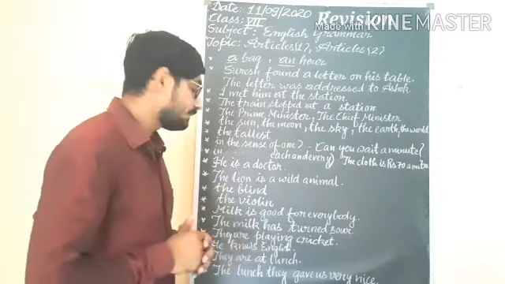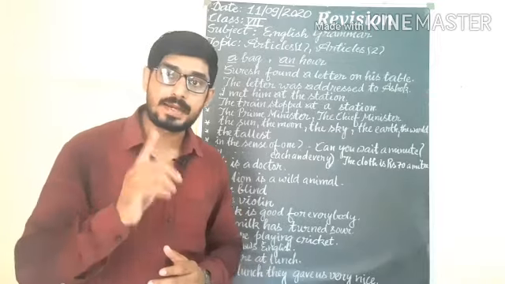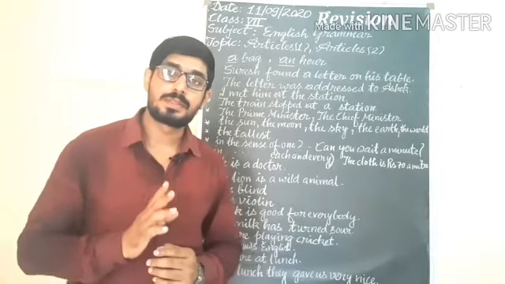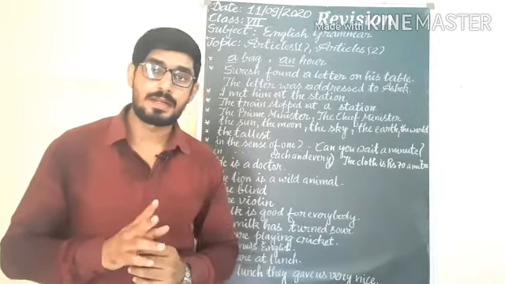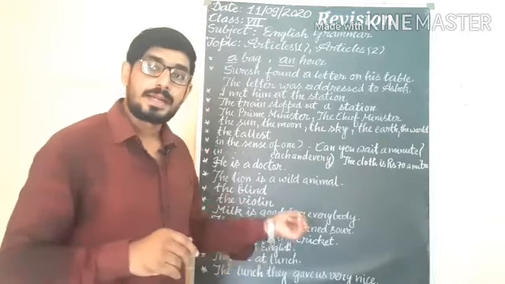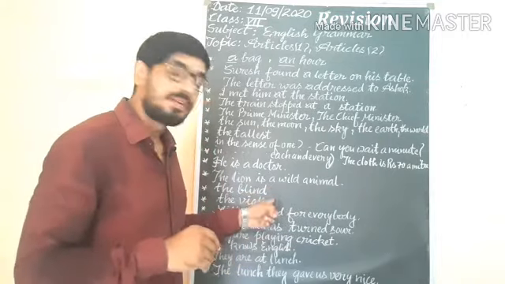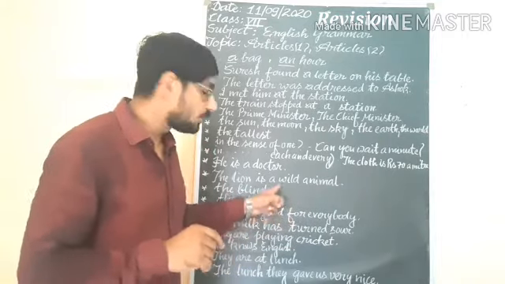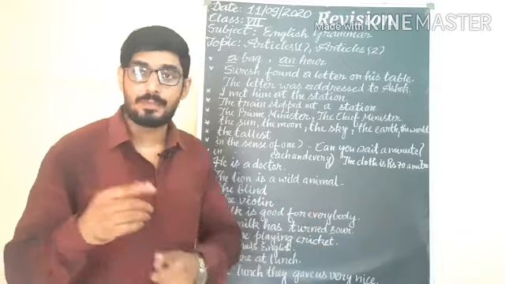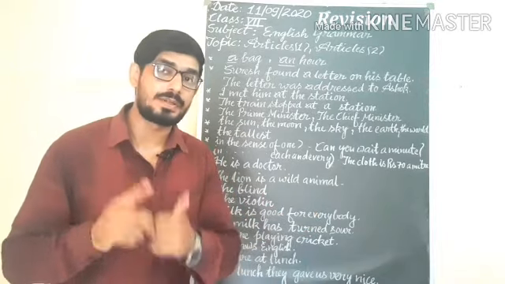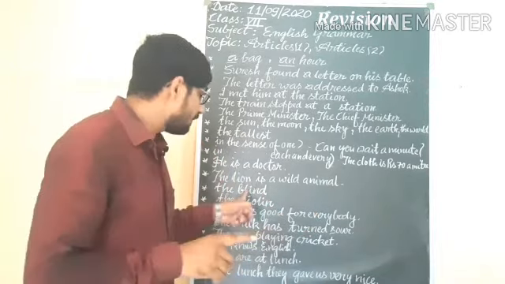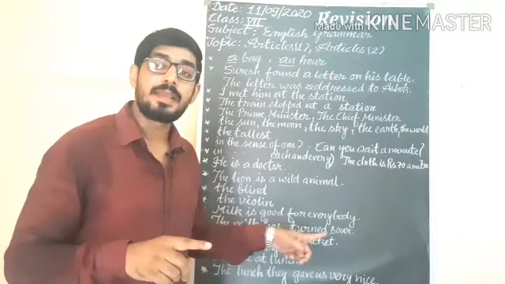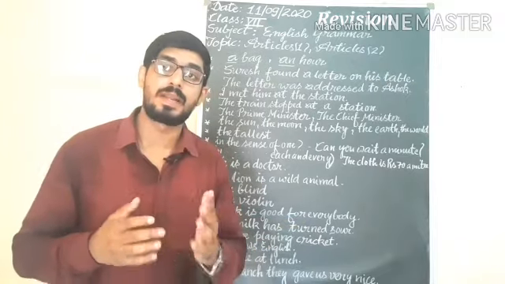The blind. Before adjectives we use the. Before an adjective we use the, but after the adjective we do not use a noun. Suppose we say the blind boy, but here we do not use boy. It means the blind represents the group of blind people.